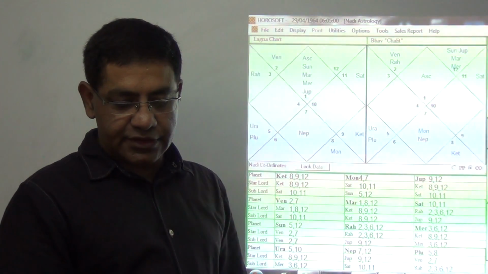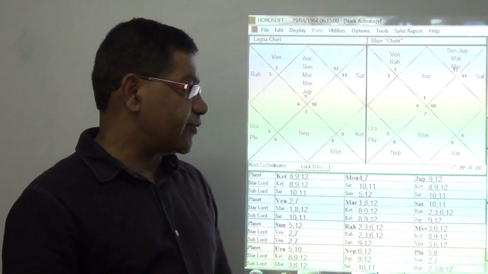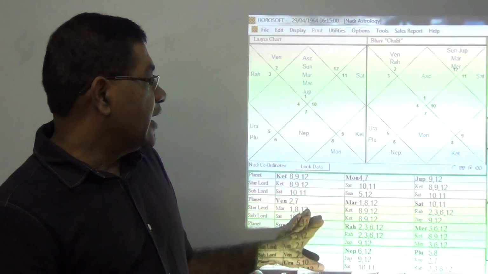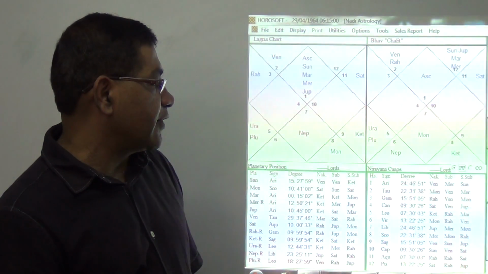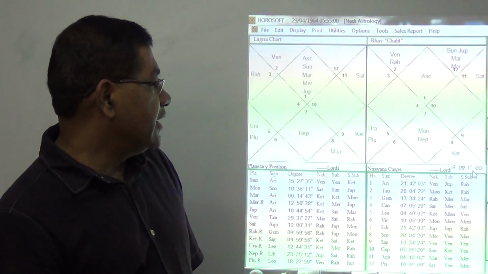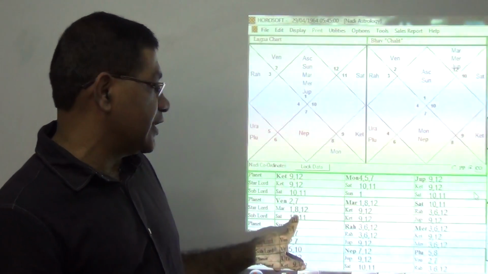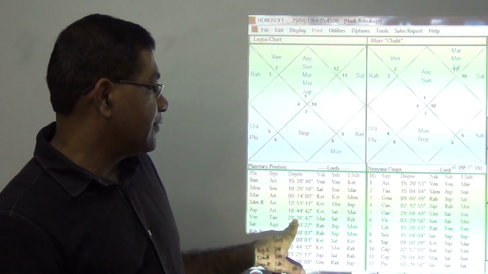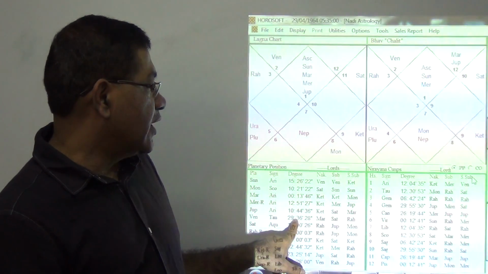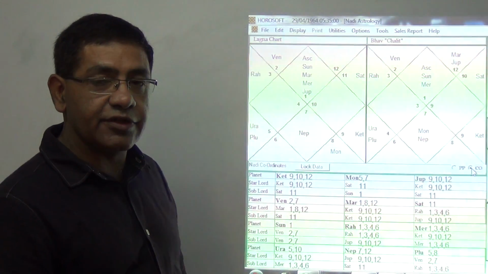Now let us increase the time by another 10 minutes, there is no difference. Another 10 minutes, no difference. Another 10 minutes, no difference. So we find that for another half an hour there is no difference, and the ascendant comes to 24 degrees. But when the ascendant is 15, 20 degrees and we then reduce the ascendant to, say, 12 degrees, reducing the time by 10 minutes, there is a difference.